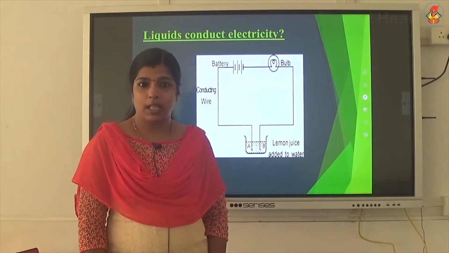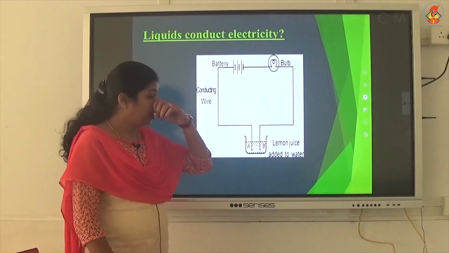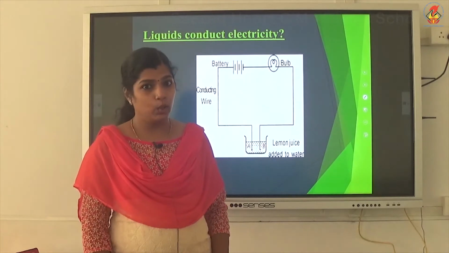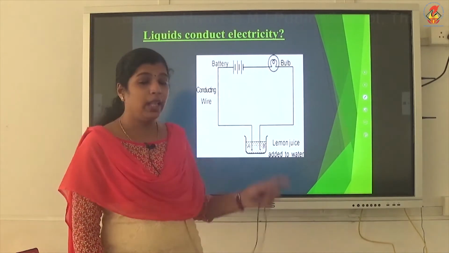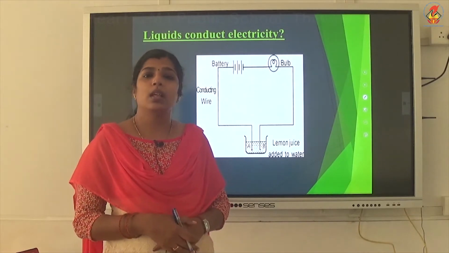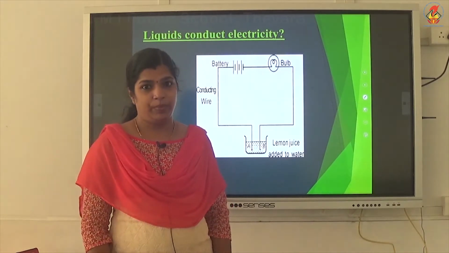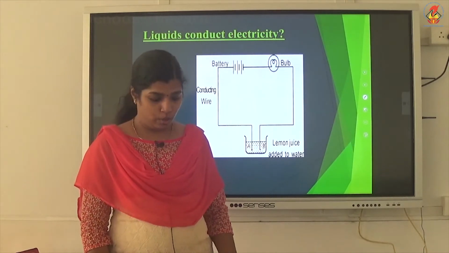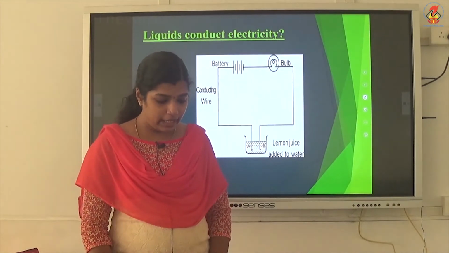Two methods are there. Instead of this bulb, we can use an LED, light emitting diode. LED uses low energy. It will glow for weak current also. So, we can use an LED for that purpose.